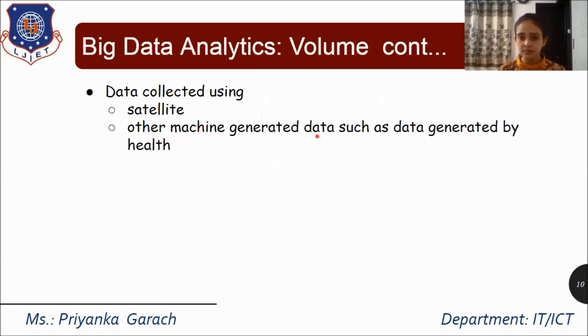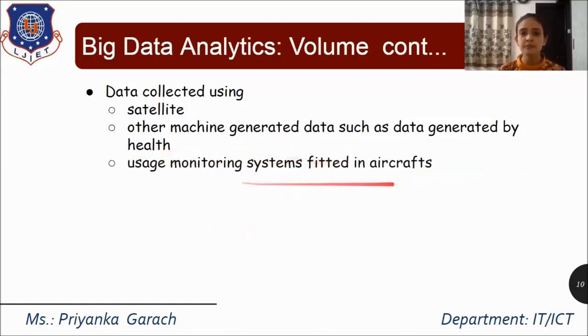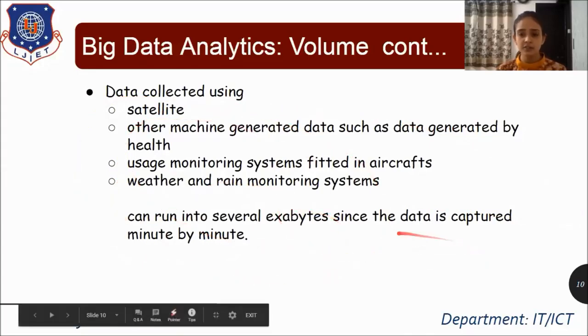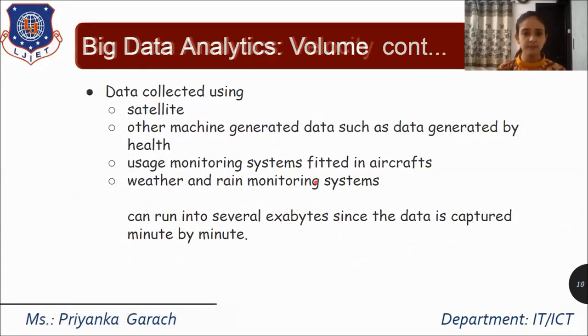Then comes other machine-generated data, such as data generated by health organizations. Then comes the usage monitoring system fitted in aircraft. It means video cameras. The video cameras are doing surveillance and generating new data every second. So that data will also be very large. Then the data from weather and rain monitoring systems. These are several examples in which the data is captured minute by minute.